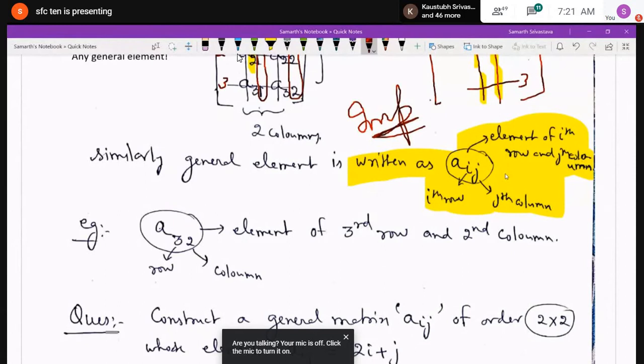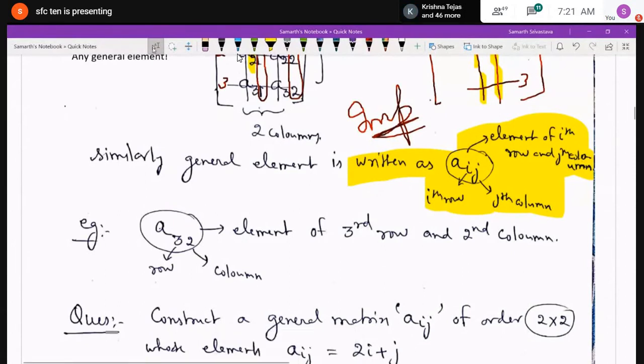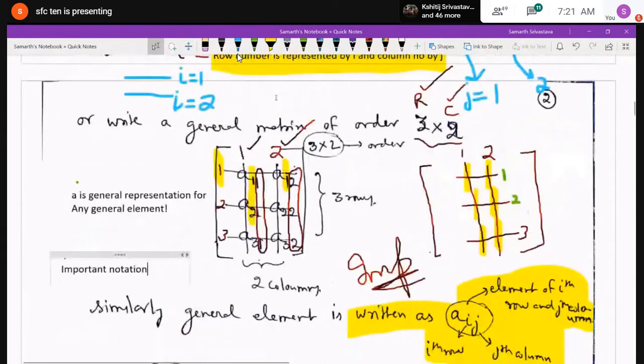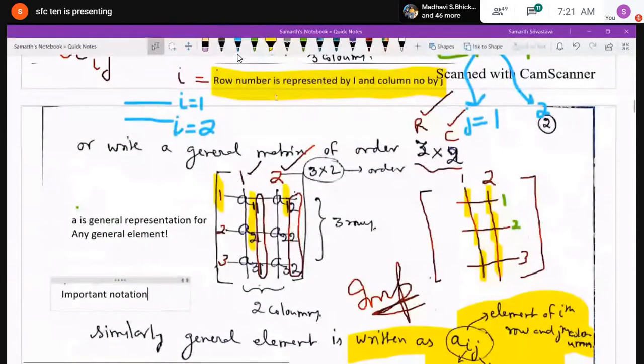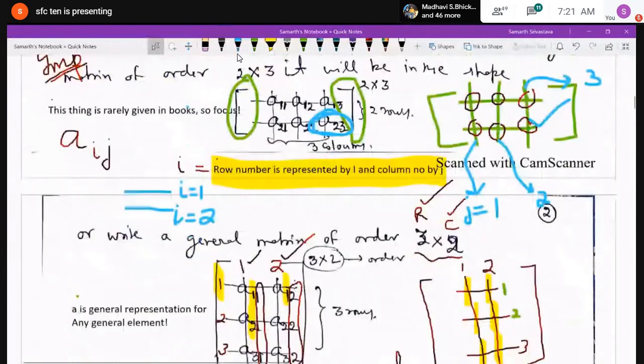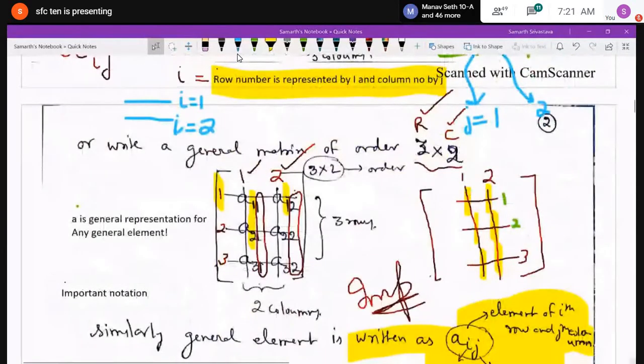Like I have written, for example, in the previous matrix, A32. A32 means it is the element of the third row. If you see carefully, it is the element of the third row and second column. Is it clear to everybody till now?